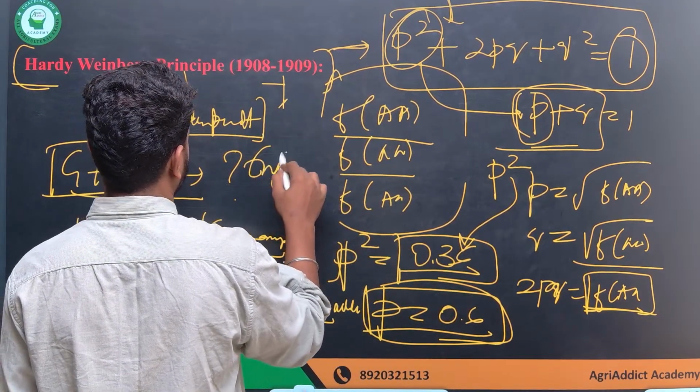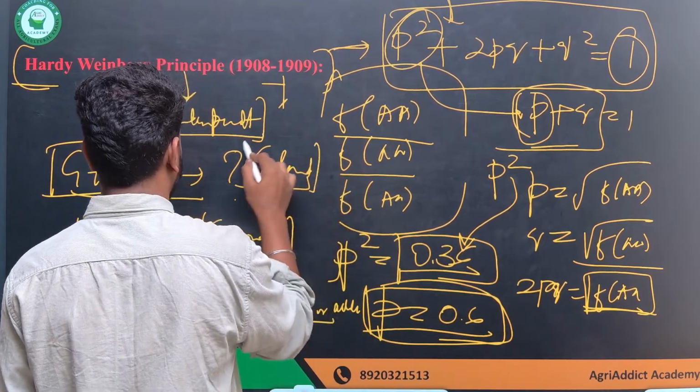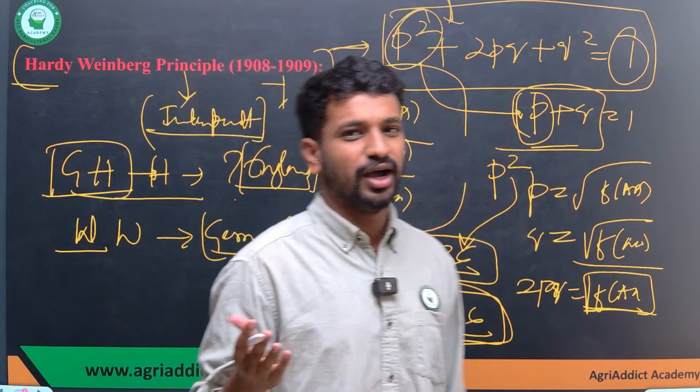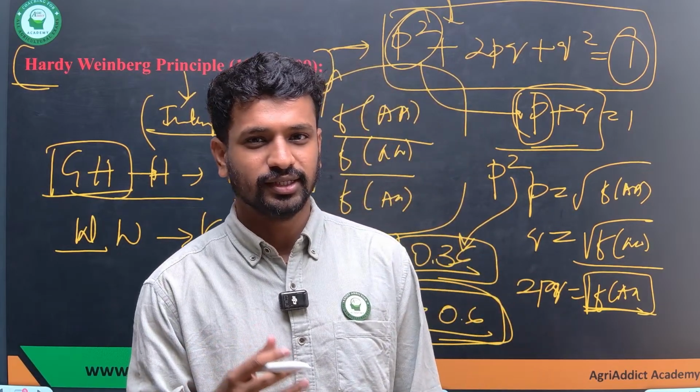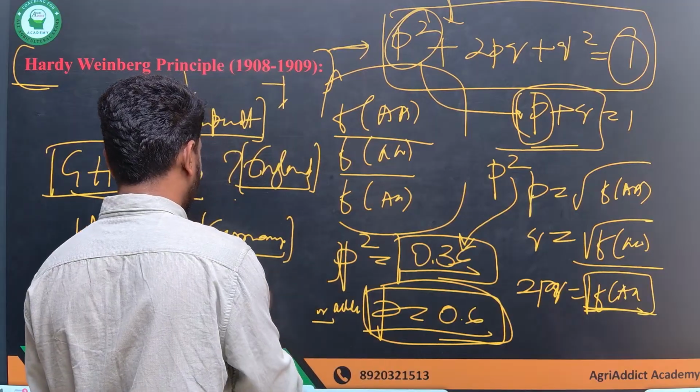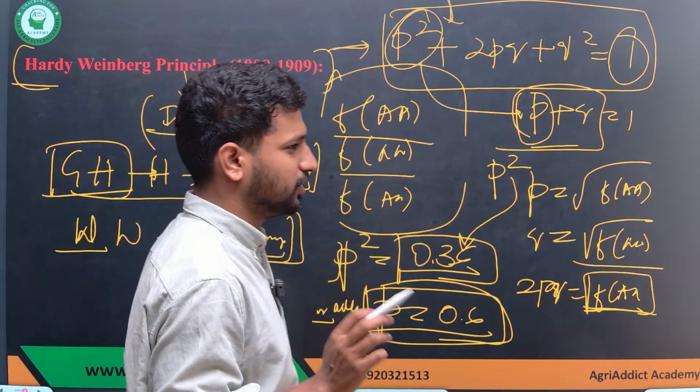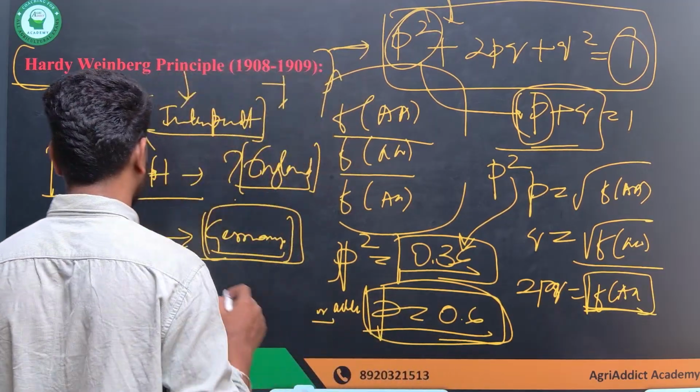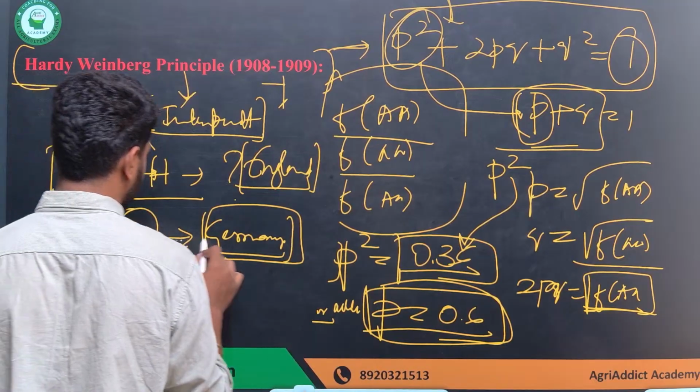Also remember the places. Sometimes it might be tricky and they can ask you. For example, for Mendelian genetics, in the rediscovery you have three different scientist names and where they are from. Those things are also important. Hardy from England and Wilhelm Weinberg from Germany.